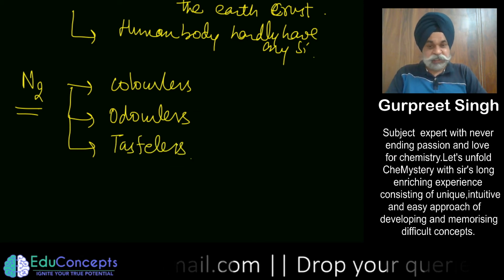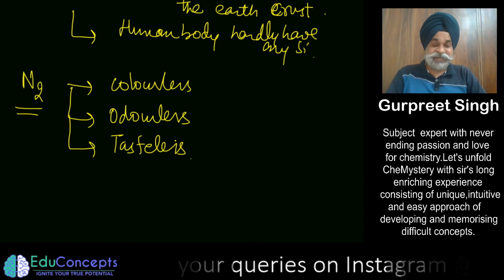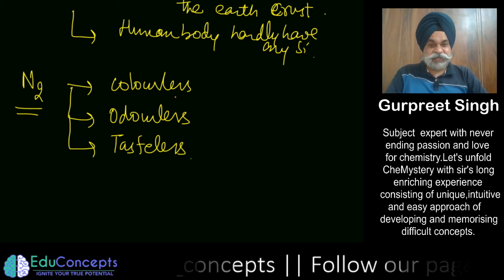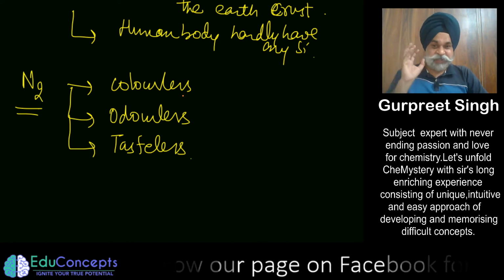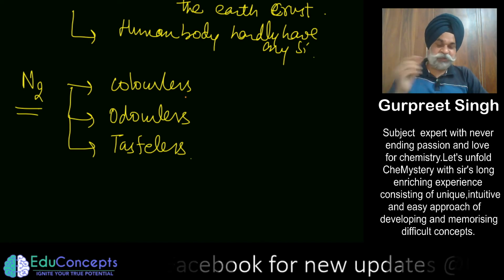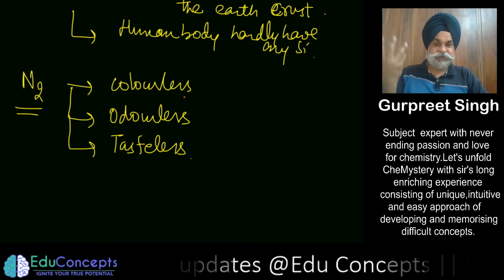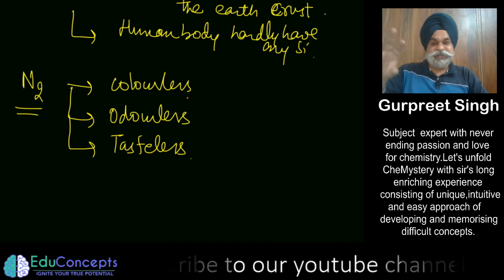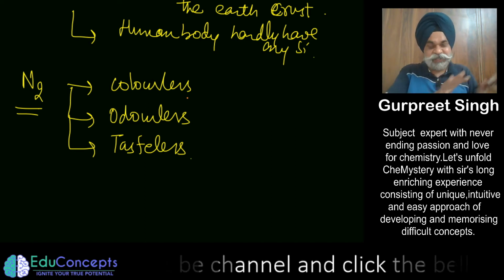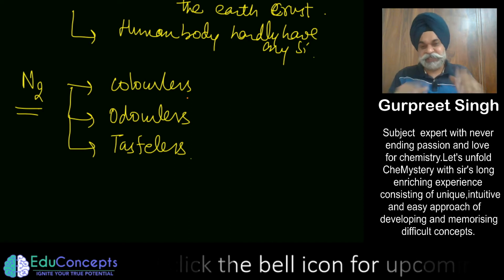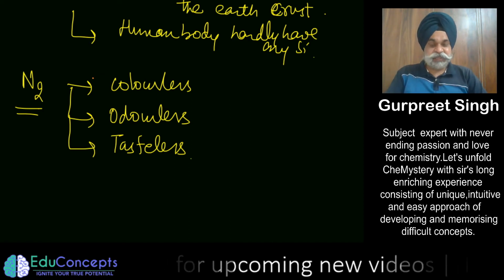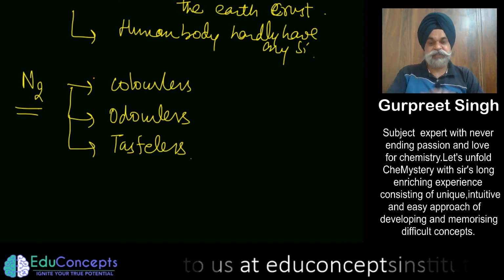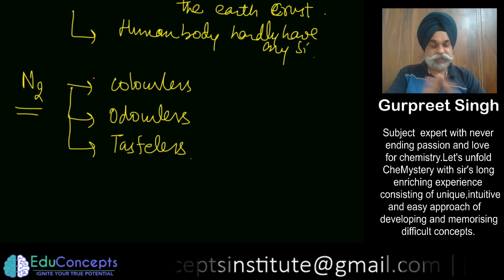Just imagine, had nitrogen had some color, we would have been in a great problem. If nitrogen gas had any color, we are inhaling air, so that color would go into the nostril, and we would be exhaling that color. Wherever there was intense color, we would have said that nitrogen is more. That is again the beauty of nature, that whosoever has made this, this particular gas, nitrogen or air or oxygen, is perfectly colorless.